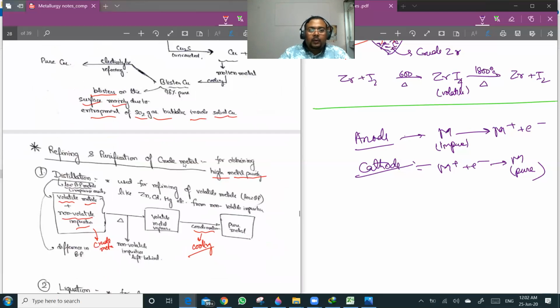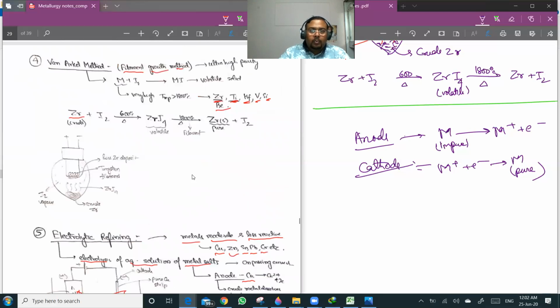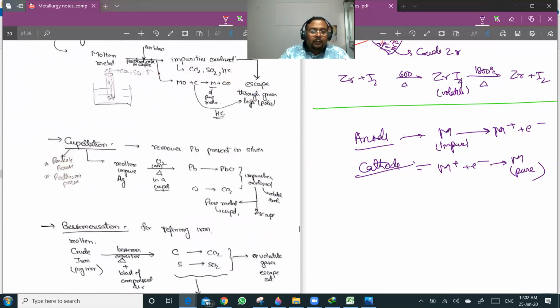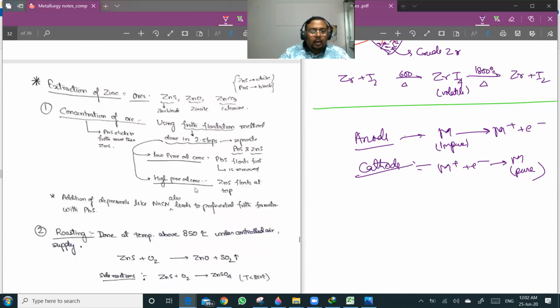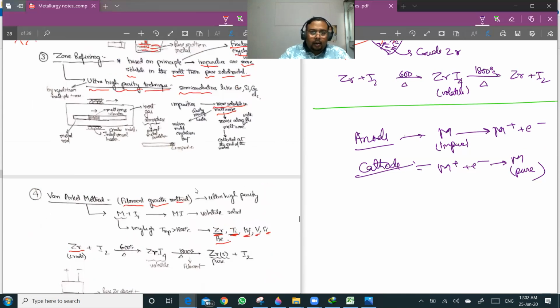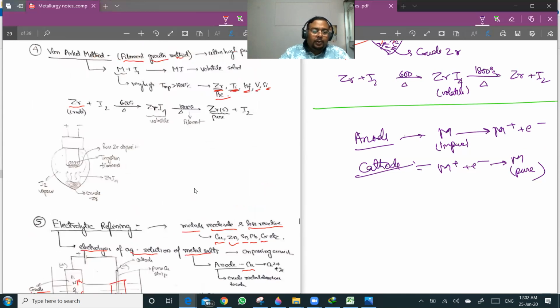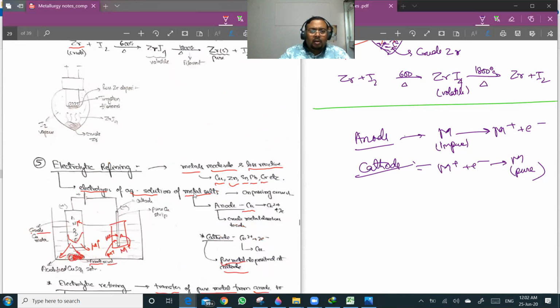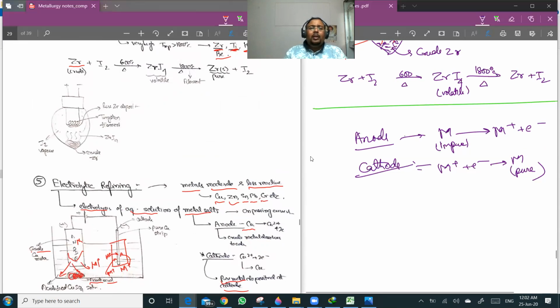the section on refining and purification of crude metal. Tomorrow we'll be discussing oxidative refining techniques and vapor phase refining techniques. And then we'll be discussing the extraction of zinc and lead. And with that, our course will be finished. So tomorrow we won't have a long class, it will be just a medium class. Now you can attempt a lot of questions from the lecture sheet and practice sheet exercises. I'm hoping that you are going to do that.